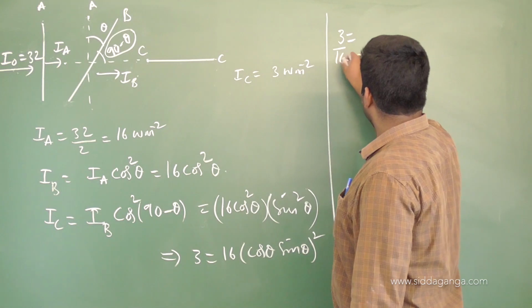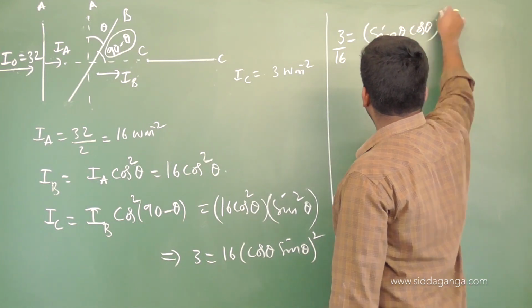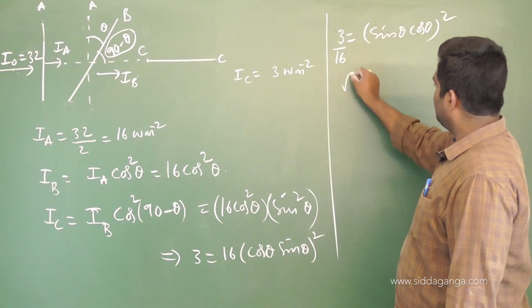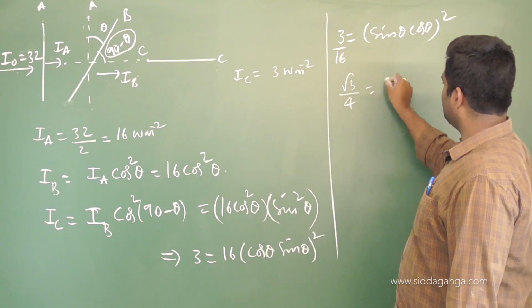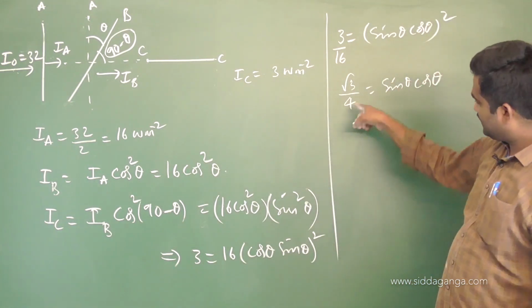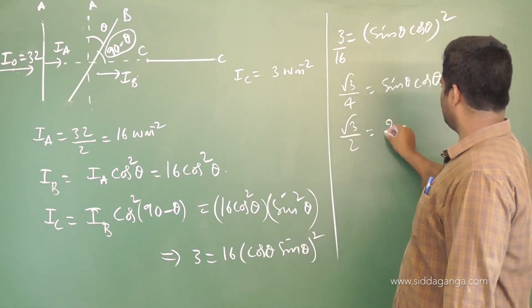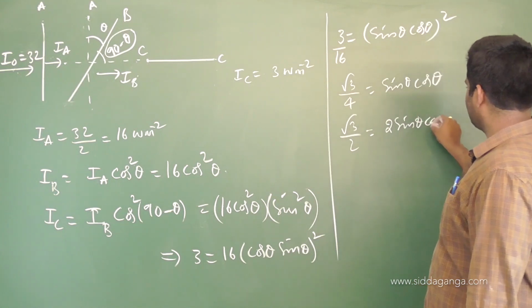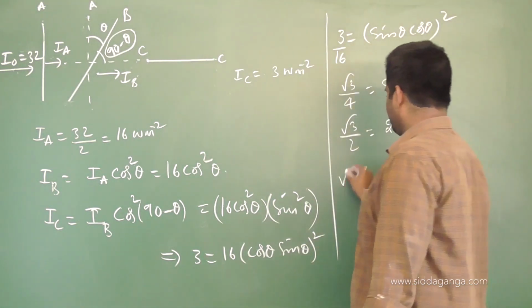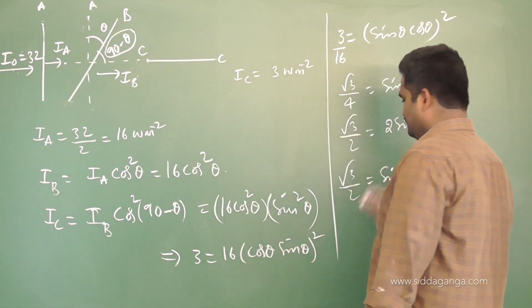3 by 16 equals to what? Sin theta into cos theta whole square you are having. Okay, now, if you take the root on both sides, you'll get root 3 by 4 equals to sin theta into cos theta. Here I will take this 2 out, then you will get root 3 by 2 equals to 2 sin theta into cos theta. 2 sin theta cos theta is what? Sin 2 theta. So then root 3 by 2 equals to sin 2 theta.